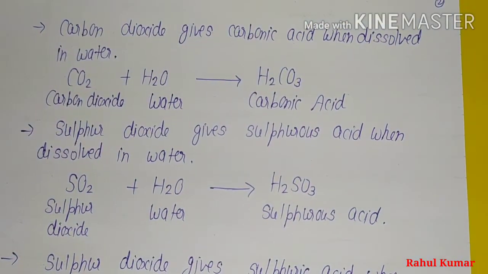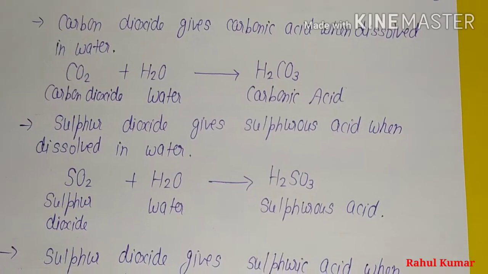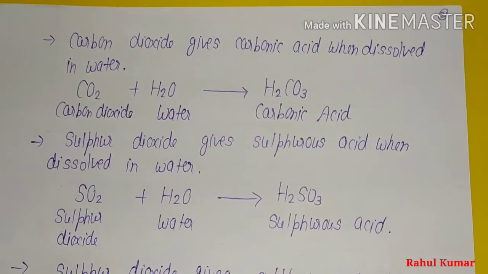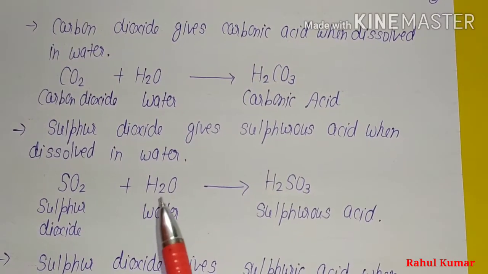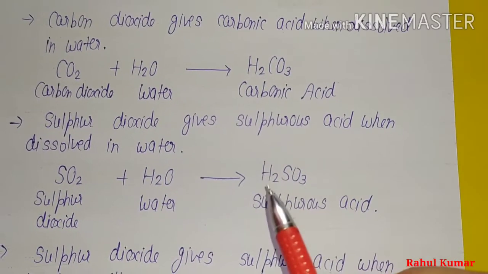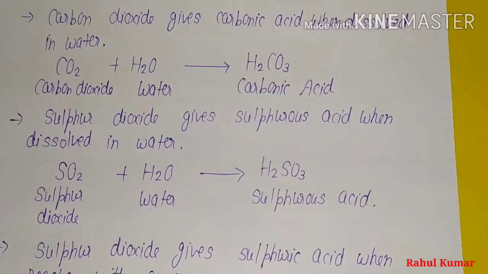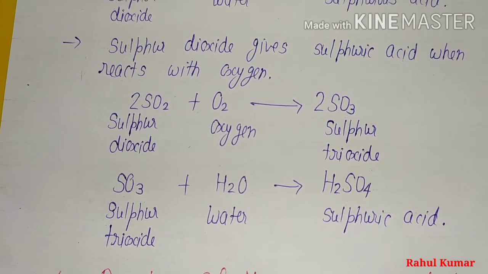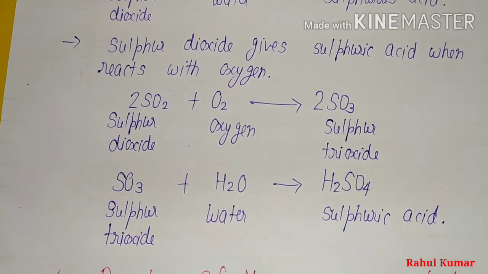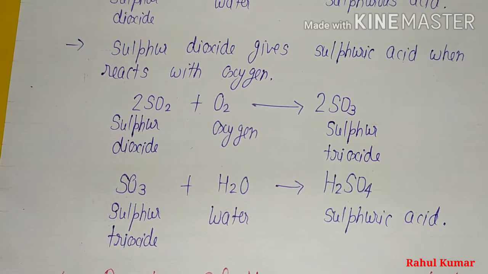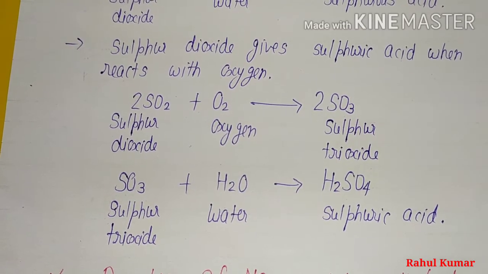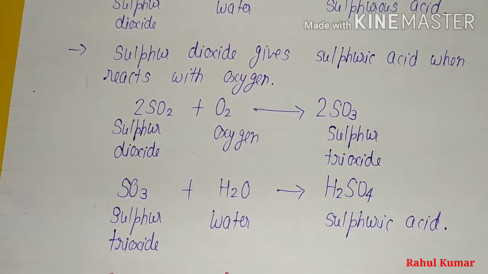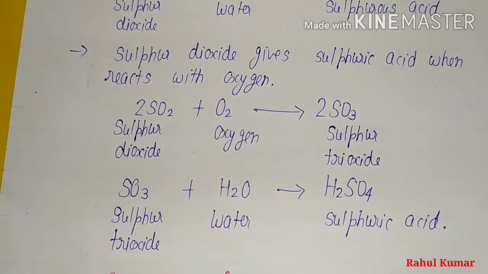Sulfur dioxide gives sulfurous acid when dissolved in water. You can see that SO2 when it reacts with water gives H2SO3. Sulfur dioxide gives sulfuric acid when it reacts with oxygen. First sulfur dioxide reacts with oxygen and forms sulfur trioxide. Then sulfur trioxide reacts with water and gives sulfuric acid.